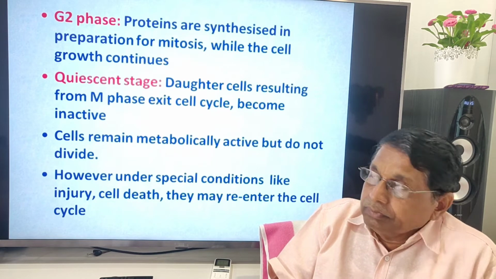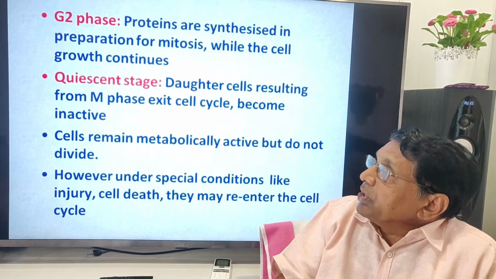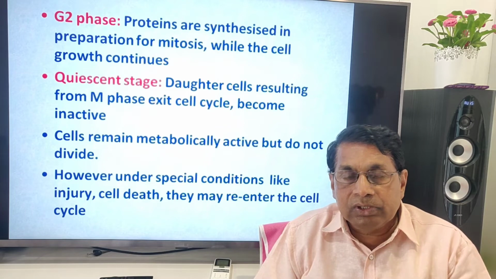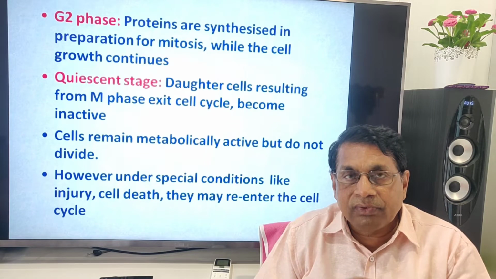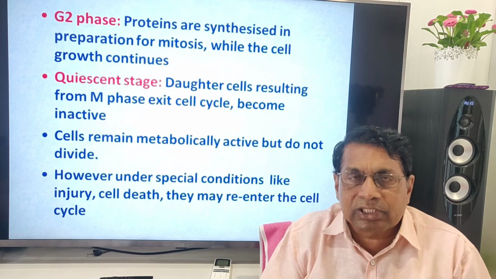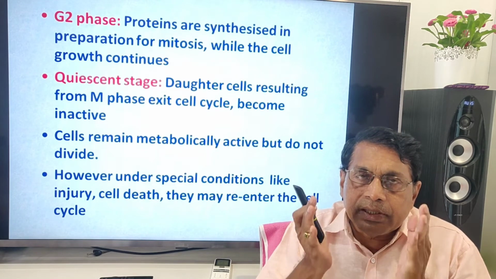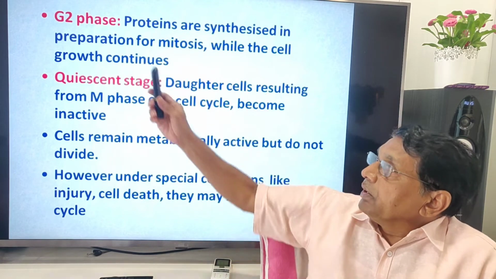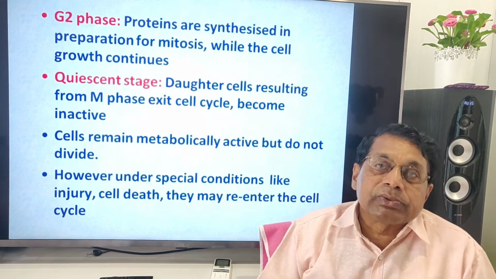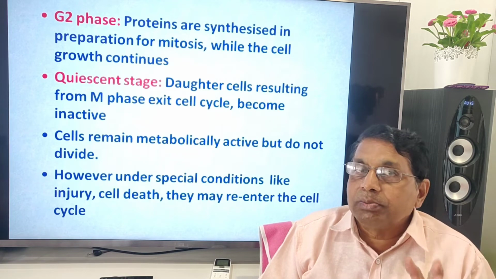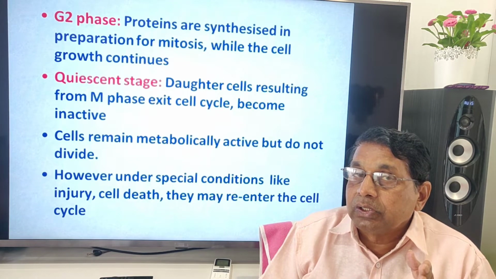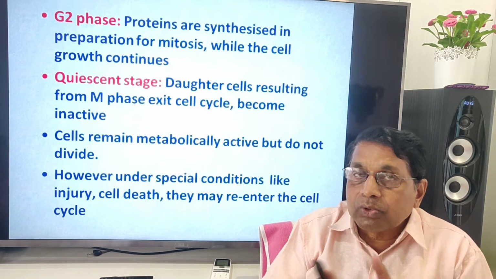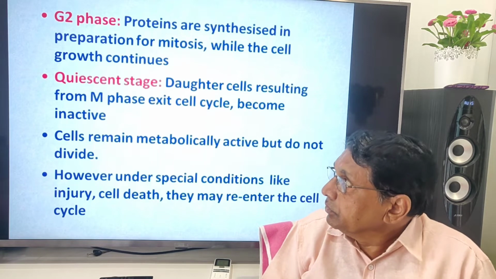In G2 phase, proteins are synthesized in preparation for mitosis. Mitosis includes prophase, metaphase, anaphase. So many materials and so many enzymes are required. All those materials are kept ready in G2 phase while the cell growth continues, because one cell has to become two cells in mitosis. That means everything should be kept ready for the chromosome divisions and cell division.